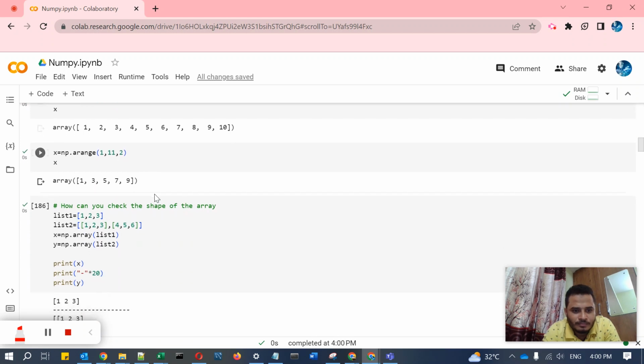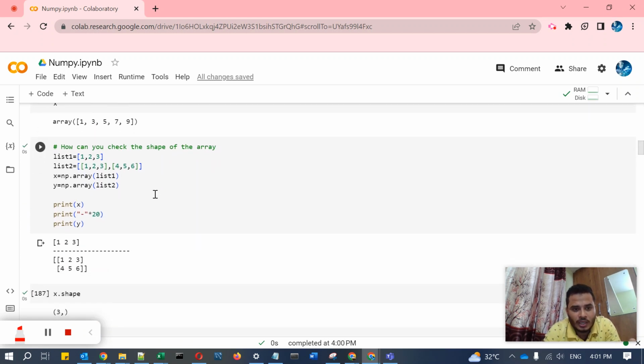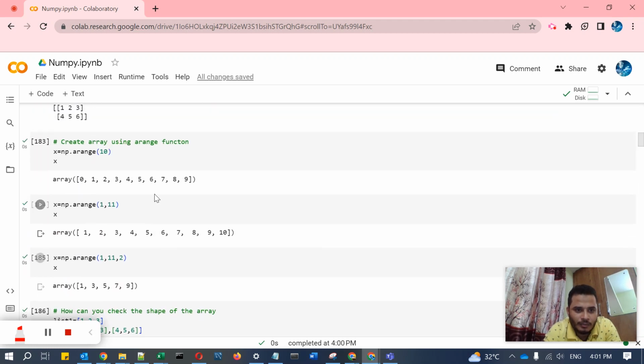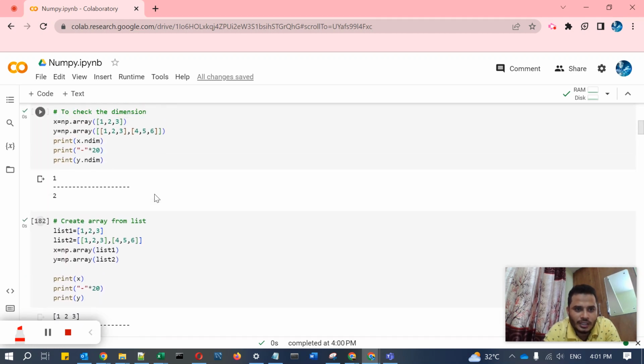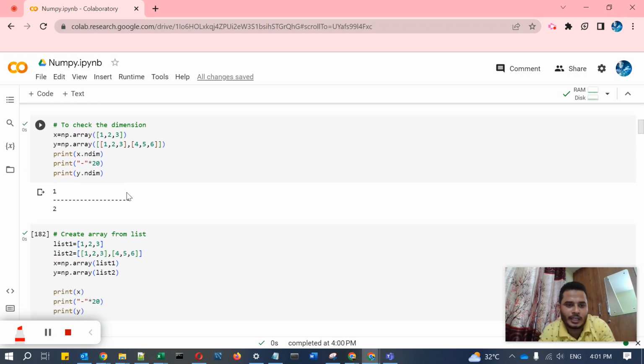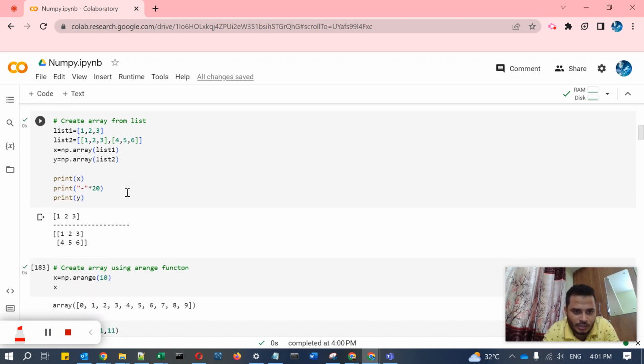Then how you can check the shape by using the shape function, and meanwhile how you can check the dimension. So we have taken care of all these in the functions and methods sections.